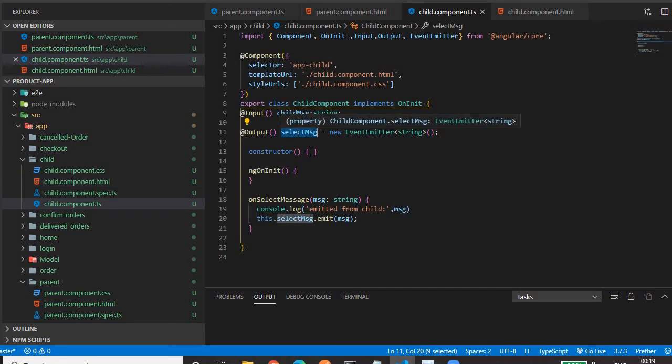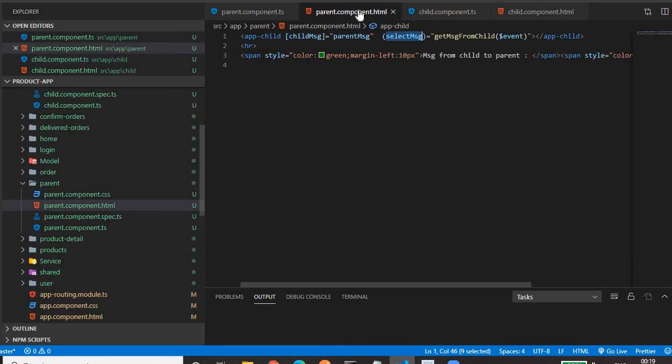Similarly, in the same way, we have to mention this custom event in the parent component.html within the brackets, just like a click event. In the click event also, we are providing one function for handling that. So here also we have to provide one function for handling that custom event, and it will take the $event parameter. Okay, so we will see this function, what is being written here.